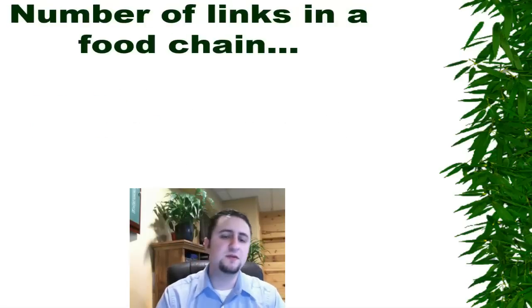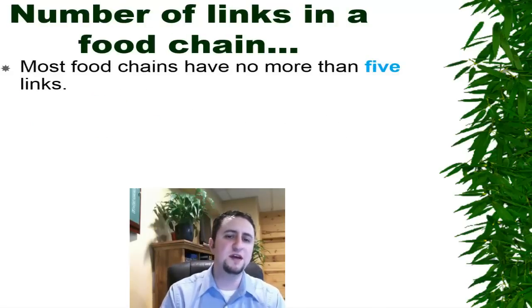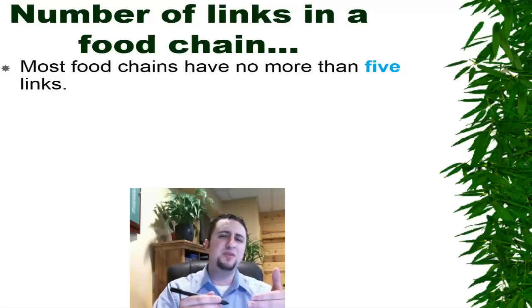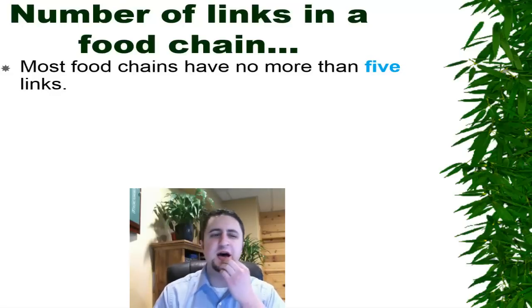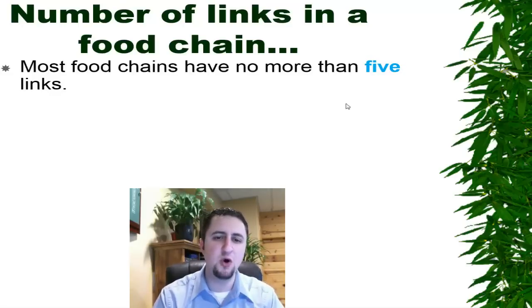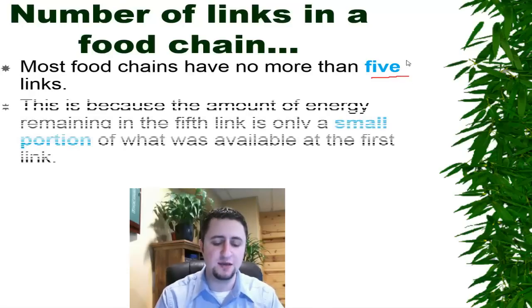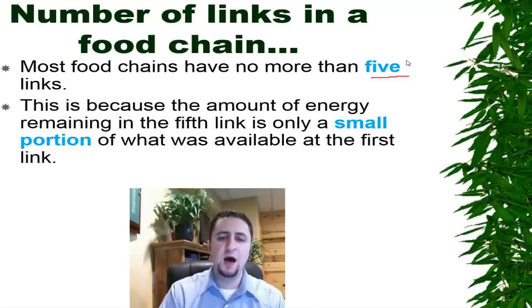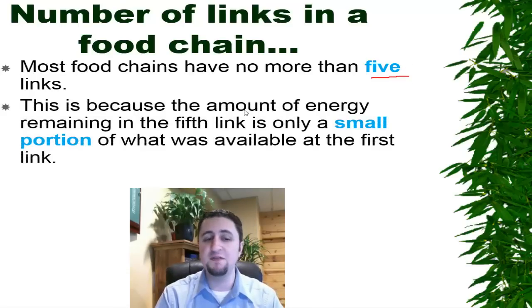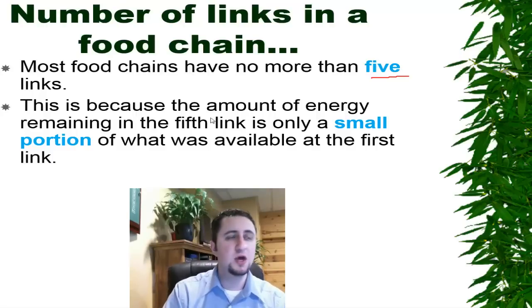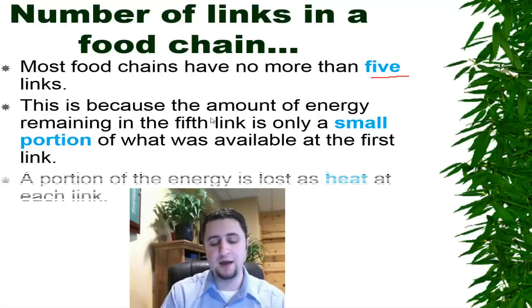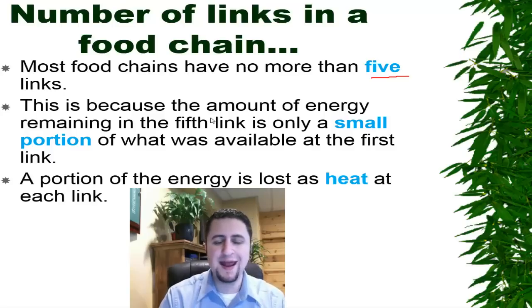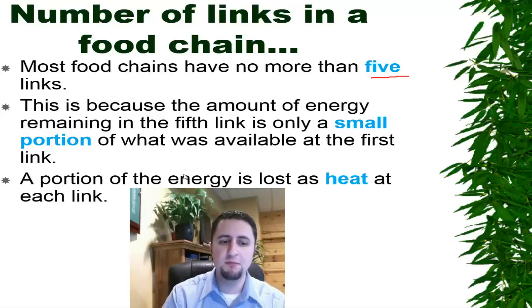And now we like to talk about those links in the food chain in the sense that you can't have a whole lot of them. Most food chains actually have no more than, say, 5 of those links. And that happens because by the time you get to a 5th link, there's really only a small amount of energy that's actually capable of being absorbed by the organism. And that happens because most of the energy, or a large portion of the energy, is lost as heat.